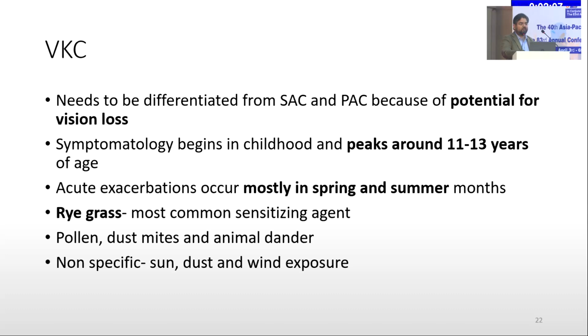The other form is VKC, vernal keratoconjunctivitis. It needs to be differentiated from SAC and PAC because of the potential for vision loss. The symptoms begin in childhood and peak around 11 to 30 years of age. They mostly occur in the spring and summer months. As you can see, vernal is the Latin word for spring. Ryegrass is the most common sensitizing agent. The other agents are pollens, mites, and animal dander. There are other non-specific triggers like sun, dust, and wind exposure.